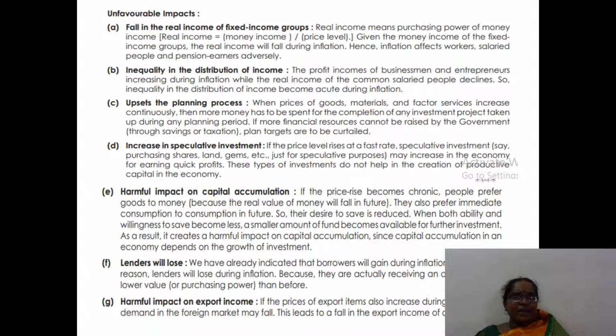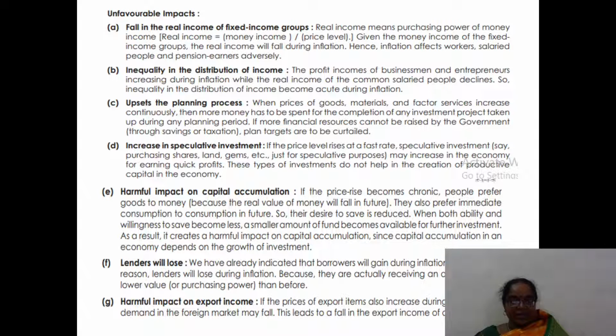And unfavorable impacts. There is a fall in the real income of the fixed income group. Salaried people are very much affected, as they have only fixed income. Inequality in the distribution of income: one sector of people is earning too much money, while another sector is earning the same level of money. Upsets in the planning process, so the planning process cannot be done effectively.